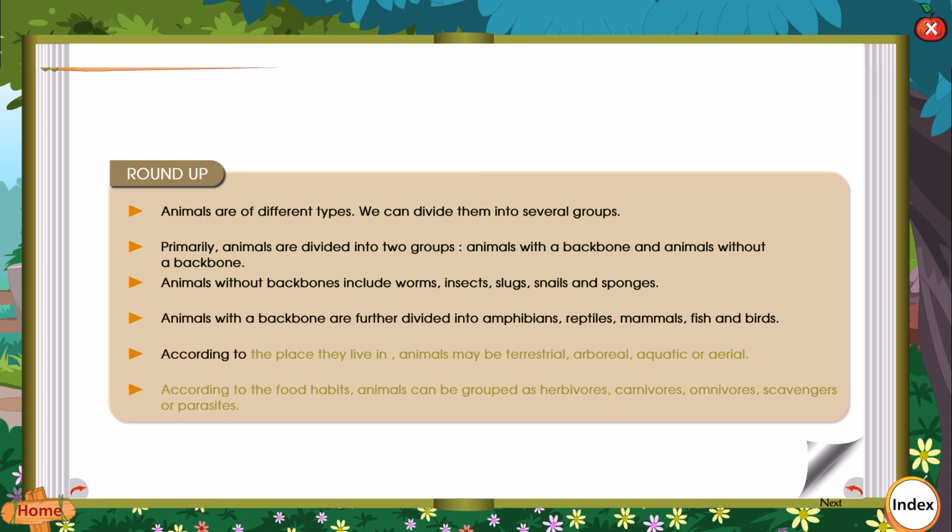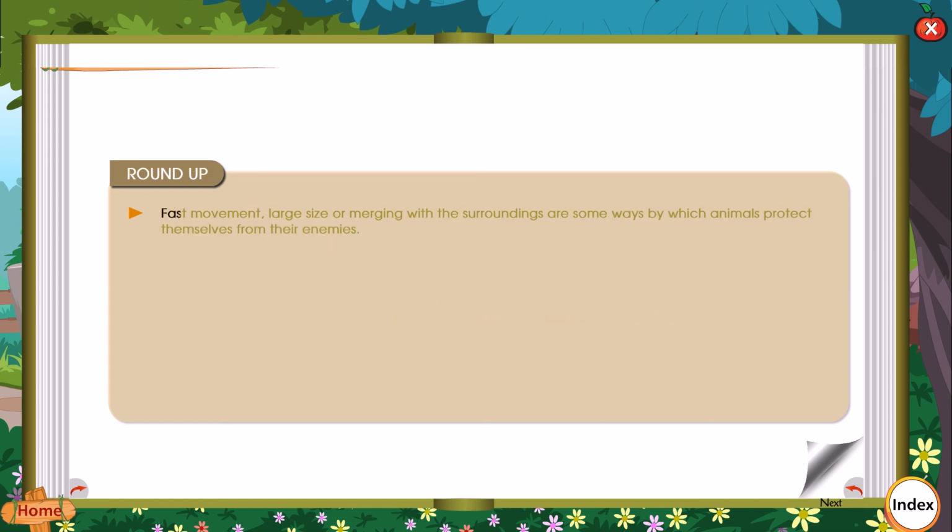According to the place they live in, animals may be terrestrial, arboreal, aquatic, or aerial. According to the food habits, animals can be grouped as herbivorous, carnivorous, omnivorous, scavengers, or parasites. Fast movement, large size, or merging with the surroundings are some ways by which animals protect themselves from their enemies.